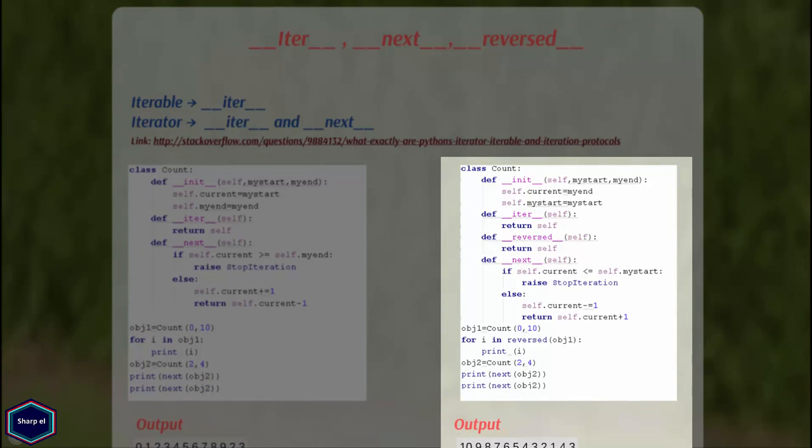In my next example, I have implemented the __reversed__ method and I print the sequence in reverse order. As compared to the last example, I have only changed the logic of my __next__ method, and the __reversed__ method, like the __iter__ method, returns self.